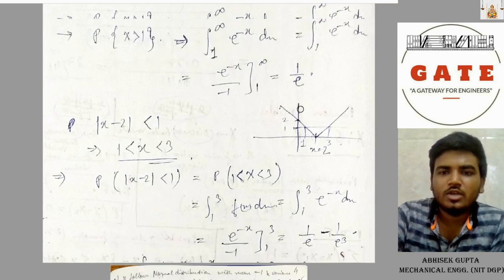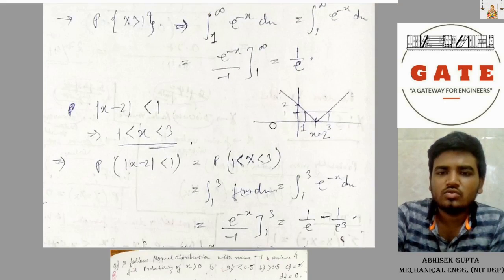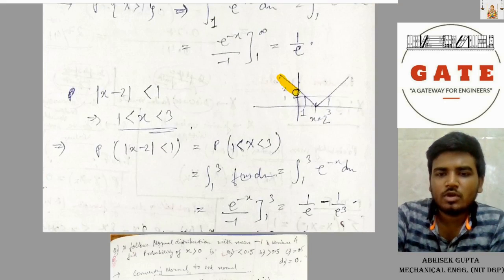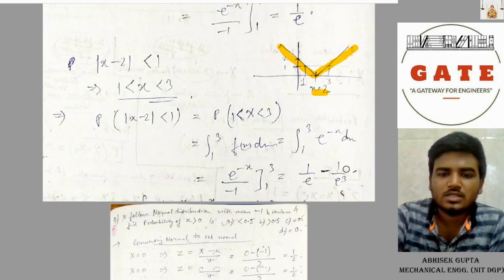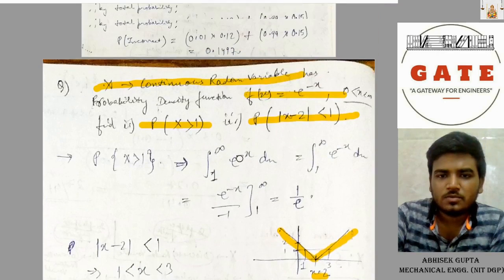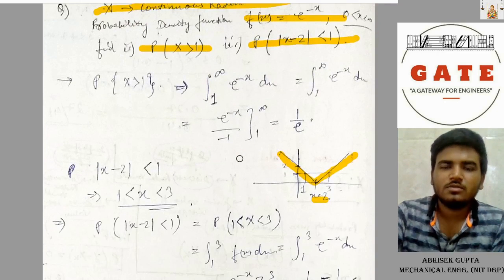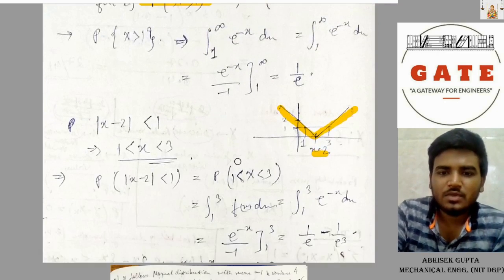And for P of mod of X minus 2, this is the graph of mod of X minus 2, with X equal to 2. Since the region we want is less than 1, the region is X equal to 1 to 3. So integration from 1 to 3 of f(x) dx is the integration from 1 to 3 of e power minus x dx. This type of exponential distribution question comes up, and they are easy and solvable.